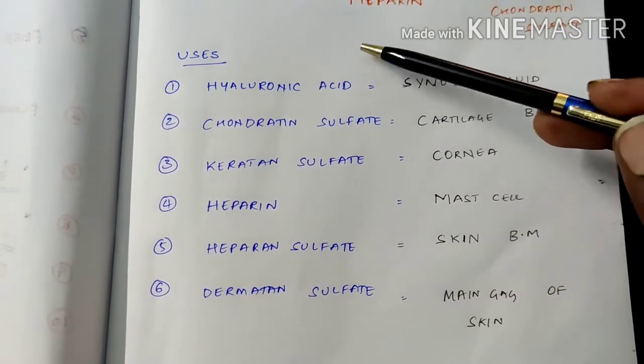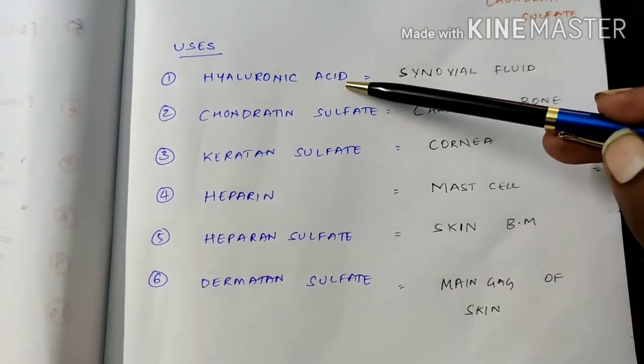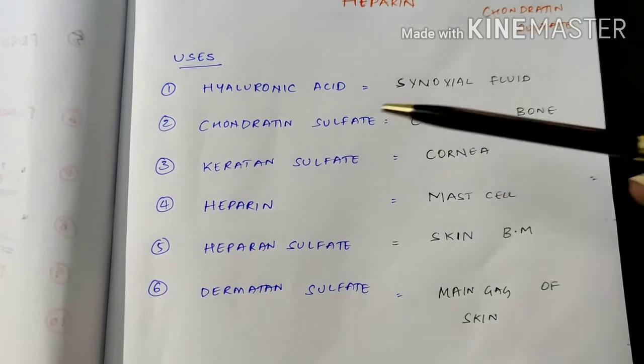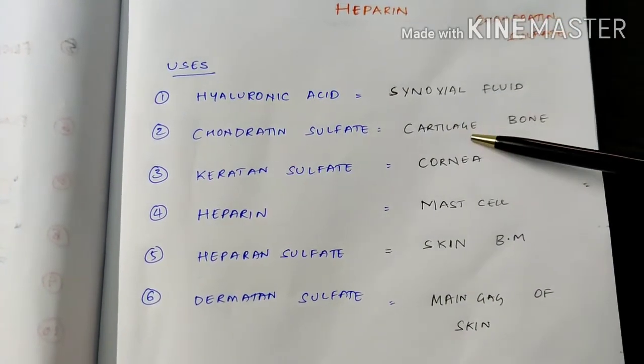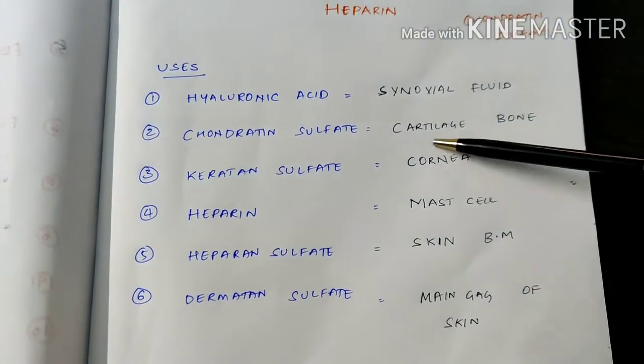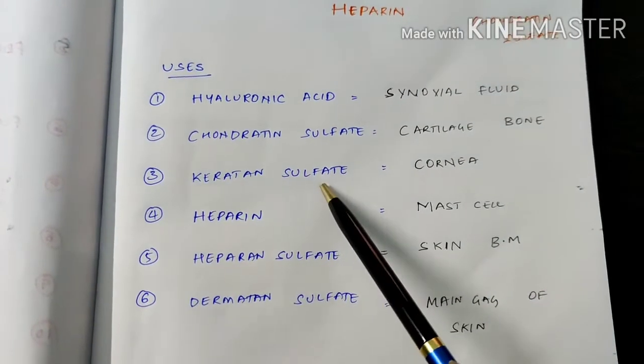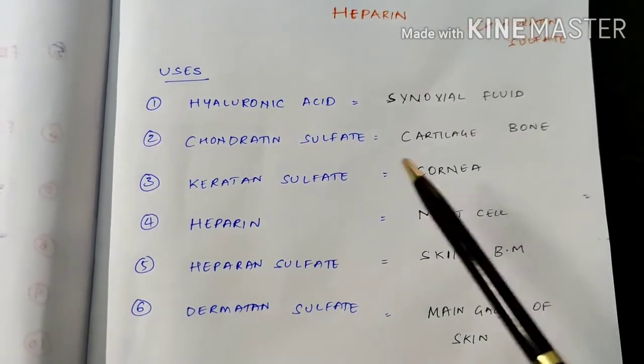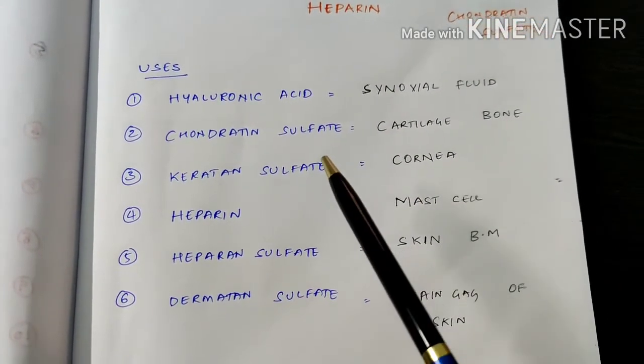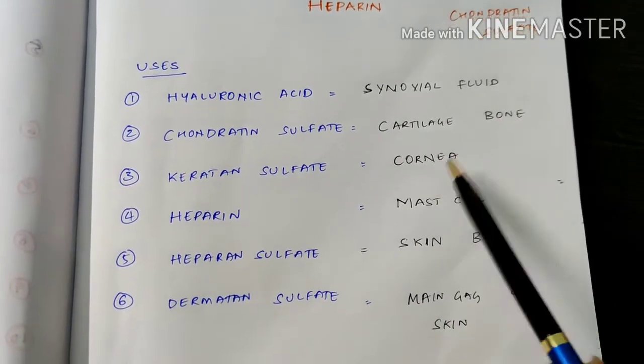So here come the uses. Hyaluronic acid, you know, is in synovial fluid. Chondroitin sulfate is in cartilage and bone. Keratan sulfate is an important mucopolysaccharide in the cornea.